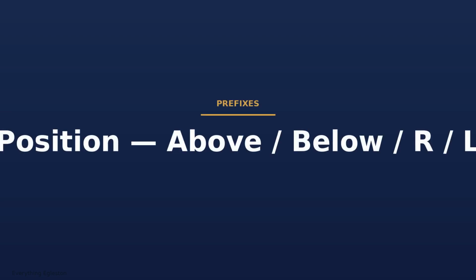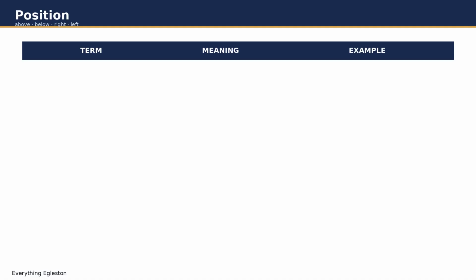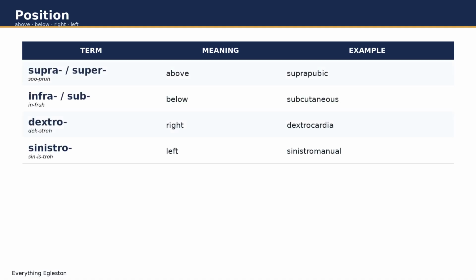Now, position. Above, below, right, and left. Supra and super mean above. Suprapubic means above the pubic bone. Infra and sub mean below. Infraorbital is below the eye socket. Subcutaneous is below the skin.